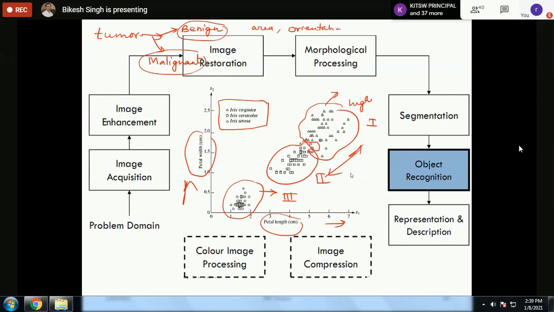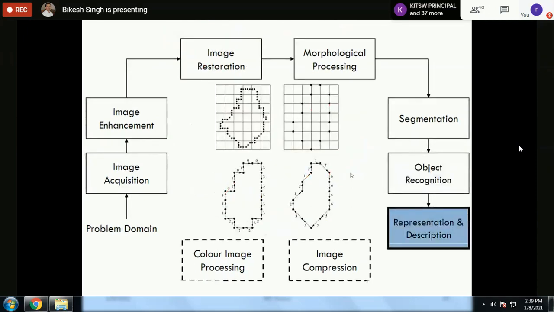Okay, and then we have representation and description. Representation and description is, again, related to features only, feature extraction. As you can see from this image, this is a simple example. Just assume that this is the image, and the image contains some kind of tumor.